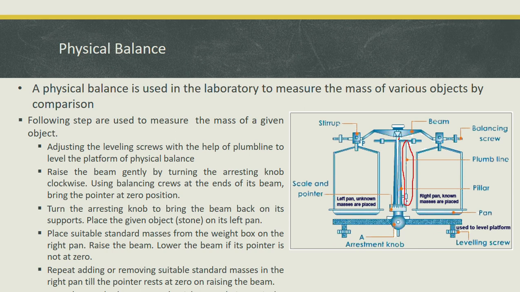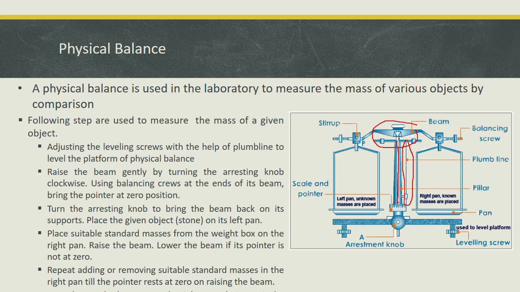Now after ensuring this, check this beam, which has a pointer on it. If the pointer is at 0, then there is no need to change the setting of the arrestment knob.